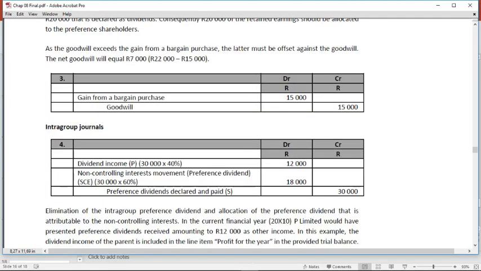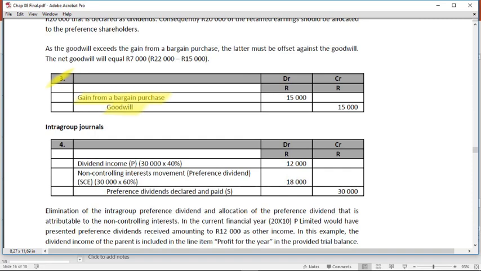And to achieve that offsetting of the goodwill and the gain, you have this consolidation journal entry number 3, where you debit the gain against the goodwill. The reason why we debit the gain is the smaller of the two amounts, and that offsets against the goodwill. Please remember, it can go either way. You can have a larger gain from bargain purchase, then the goodwill will net off against the gain. You can even have goodwill from both, or gain from bargain purchase from both. When that's the case, you merely add the two amounts together and present one amount in the consolidated financial statements.